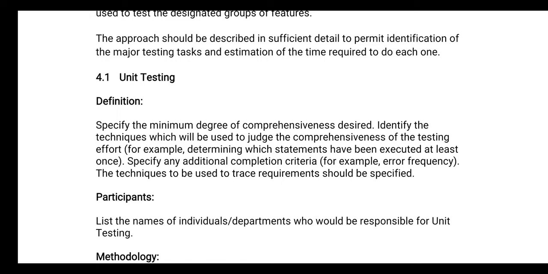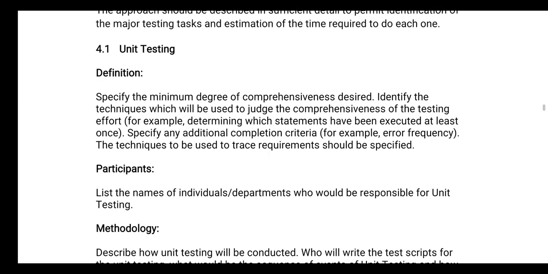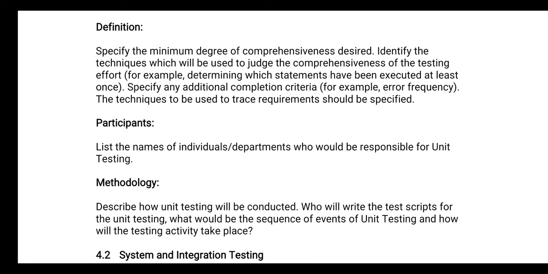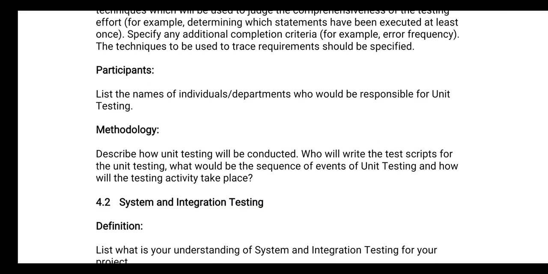The first one is unit testing. Everybody is familiar with unit testing. You need to specify the participants, the list of names of individuals or departments who would be responsible for performing that particular testing. Then, what kind of method you are going to use to perform the unit testing.